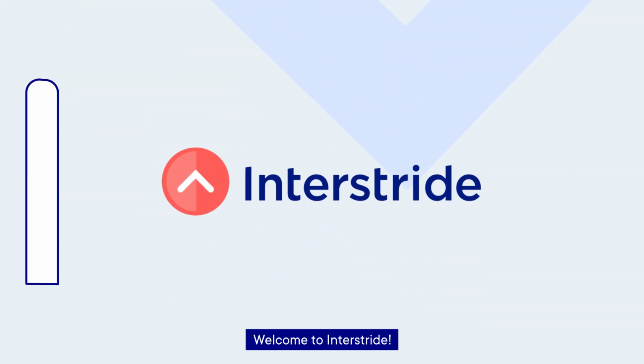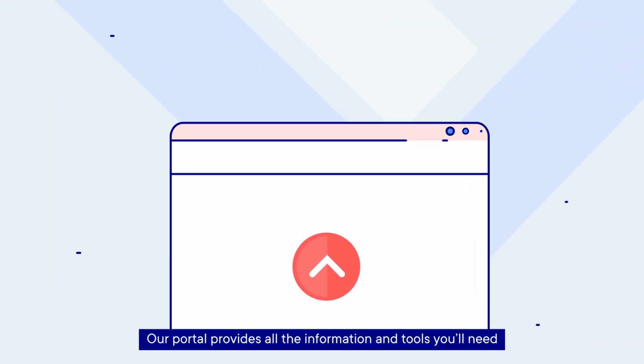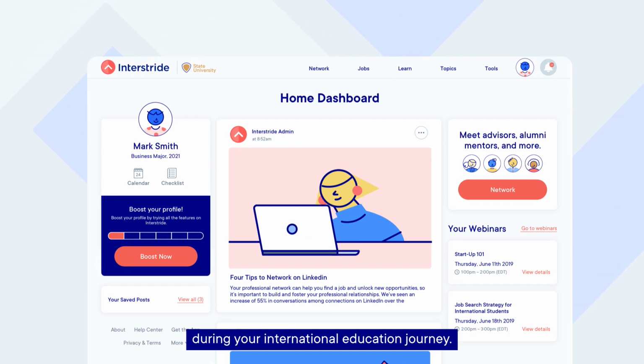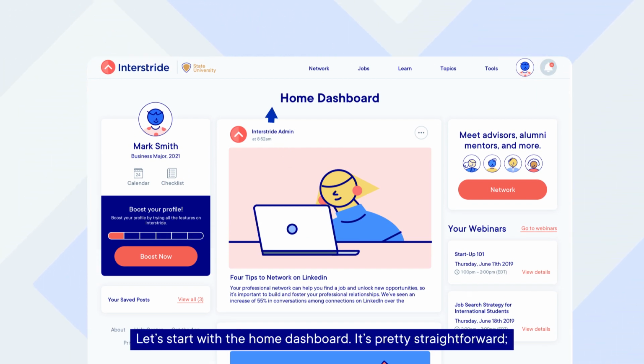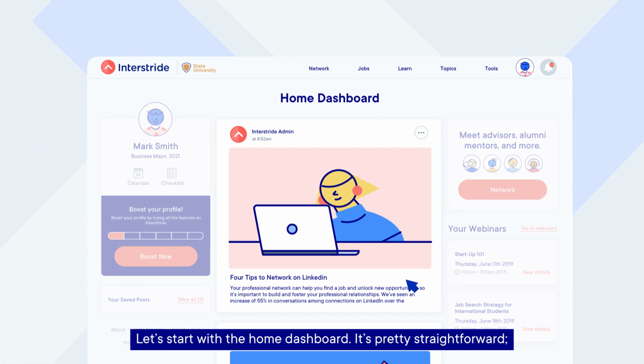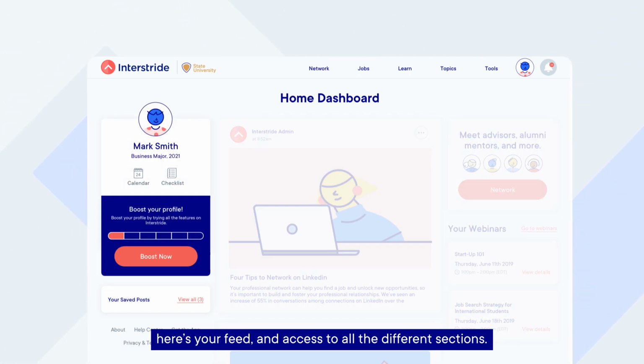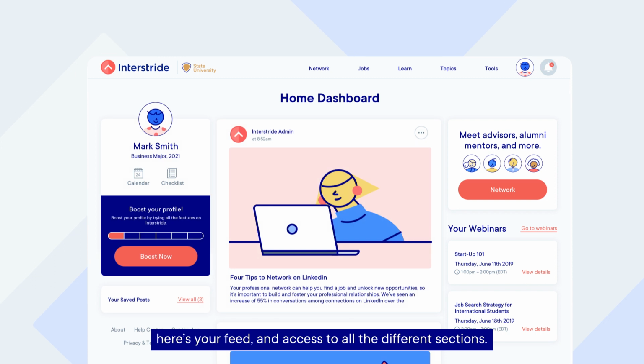Welcome to Interstride. Our portal provides all the information and tools you'll need during your international education journey. Let's start with the home dashboard. It's pretty straightforward. Here's your feed and access to all the different sections.